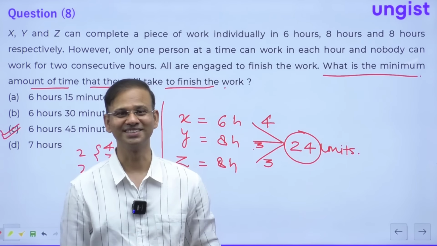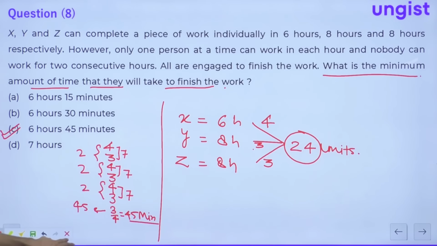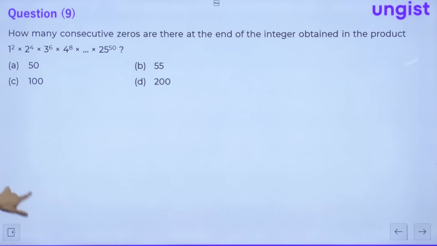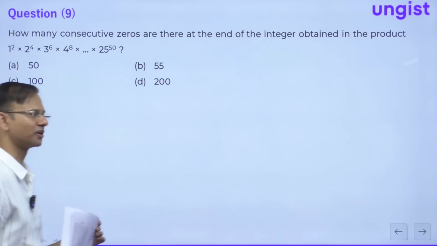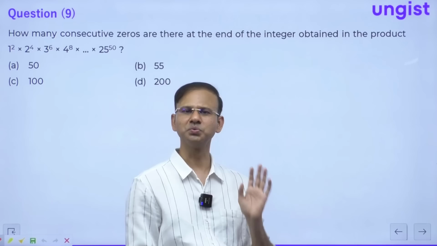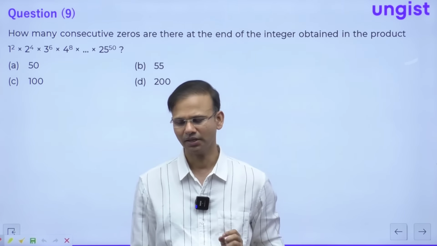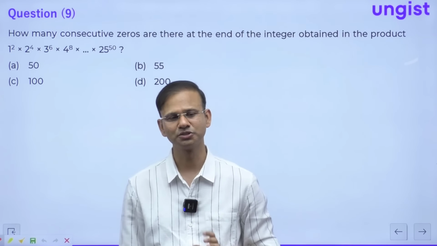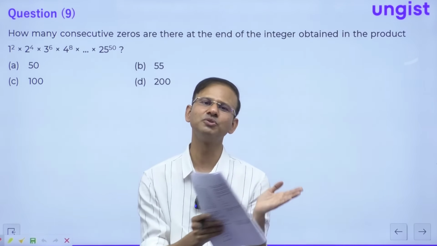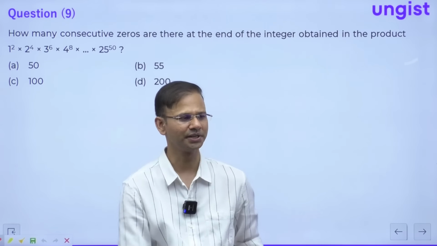I'll show the next question. Here, just look at question number 9, guys. Question number 9: how many consecutive zeros are there at the end of the integer obtained in the product? The number of zeros depends on the 5s and 2s, I mean, it is 10 raised to the power what? 10 is 5 into 2. So we just need to count the number of 5s and the number of 2s, and how many times they are getting multiplied with each other.